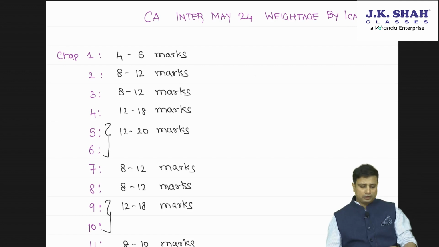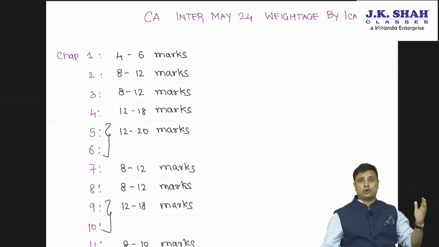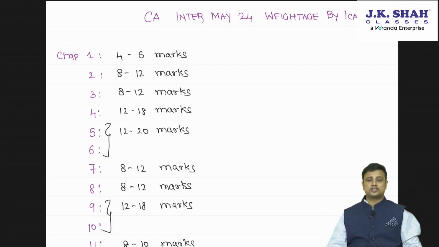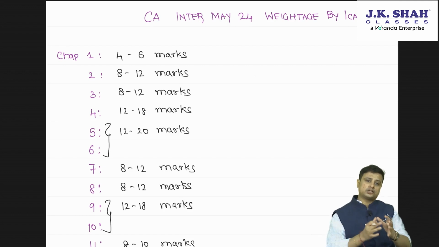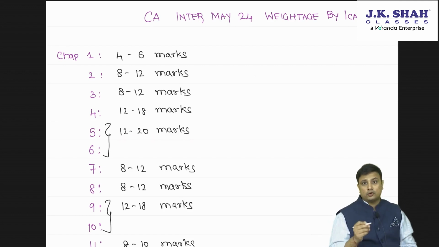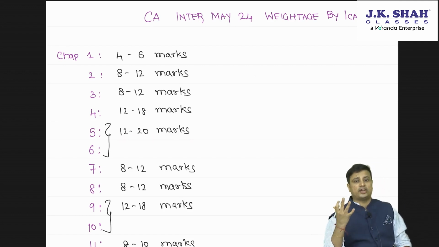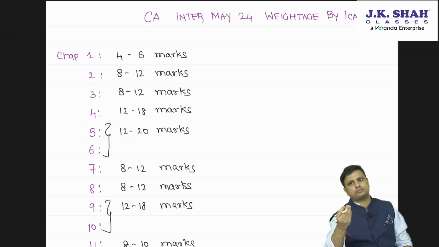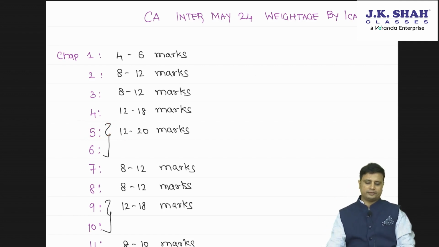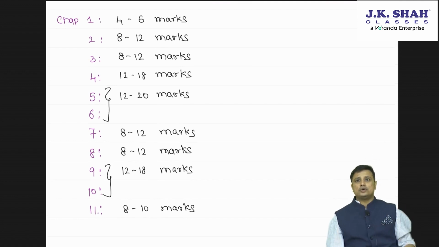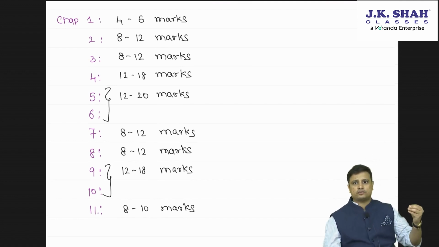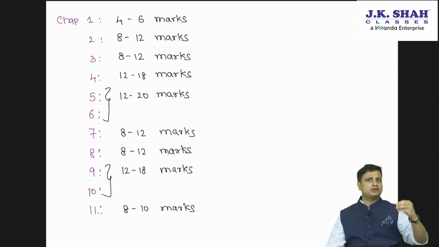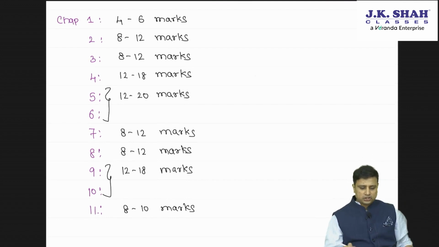Chapter 5 and 6 together, that is audit of different items of the financial statement and documentation, comprise around 12 to 20 marks. Again, a very huge weightage, out of which chapter 5 will have more weightage and chapter 6 may have one question here and there. Chapter 7, a newly added chapter which has probably 3 new standards, and SA 560 also has some additions, is for around 8 to 12 marks.